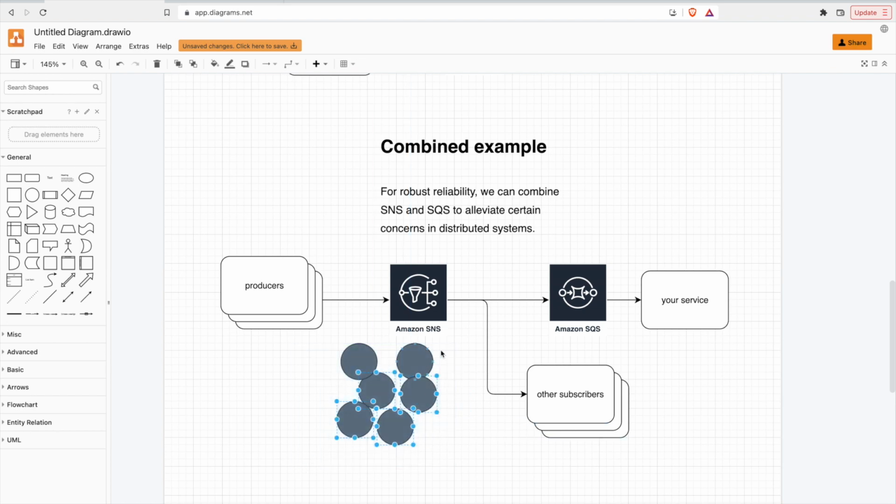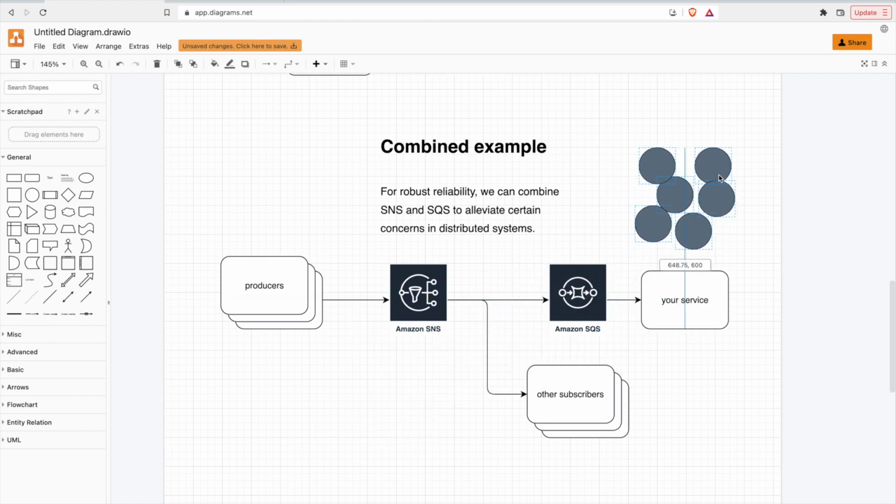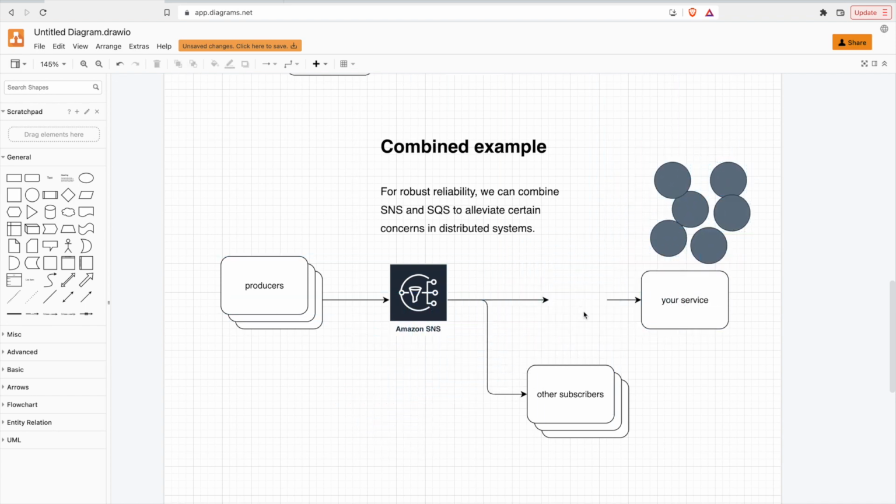All of these events are eventually going to end up bombarding your service over here. Hypothetically, if we didn't have this SQS and it was just a direct notification to your service, you could get overwhelmed pretty quickly and fail to process these events. There wouldn't be great retriability or replayability from SNS.